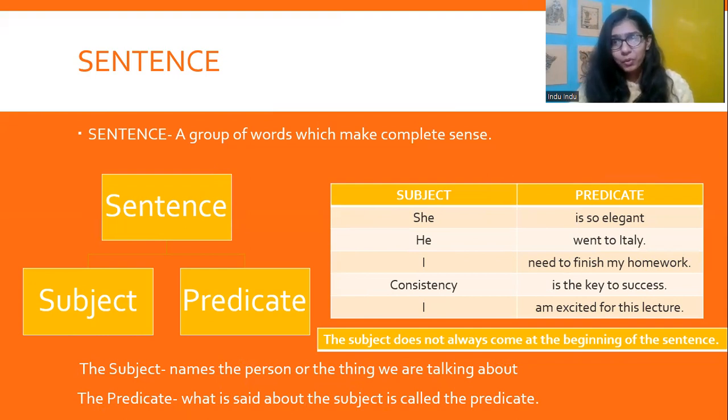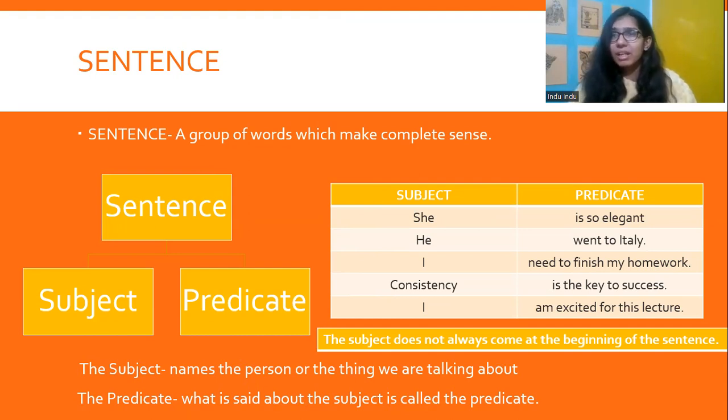Since we are talking about a group, a group we would use is. If we just talk about words, words are miraculous. A group of words is a sentence, right? So a sentence has two parts, the subject that names the person or the thing we are talking about. For example, I am teaching you English. So I am the subject, and what I'm doing, I am teaching you English. What is said about the subject? So I'm teaching you English is the predicate.